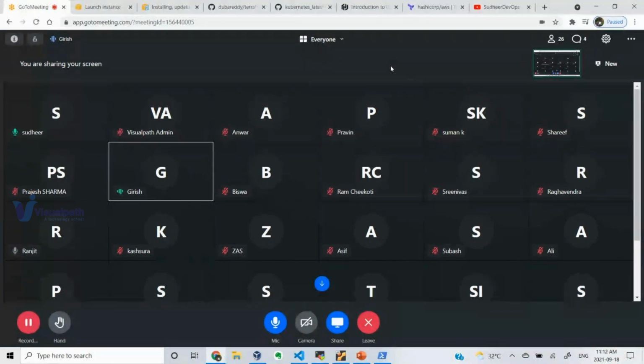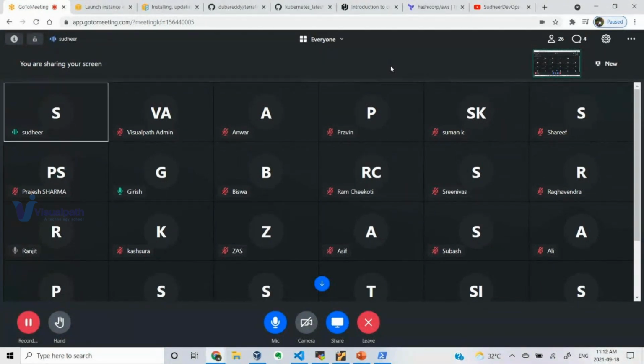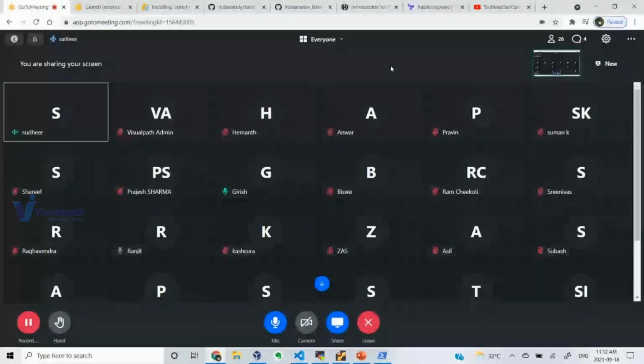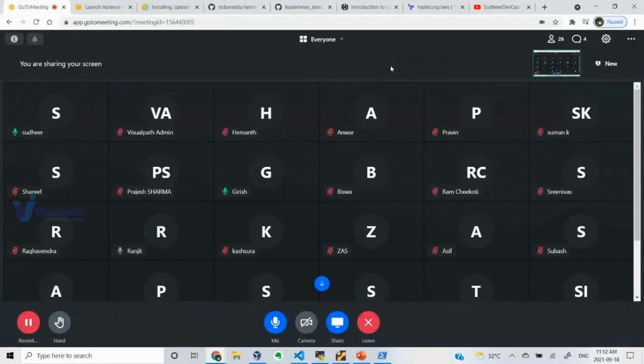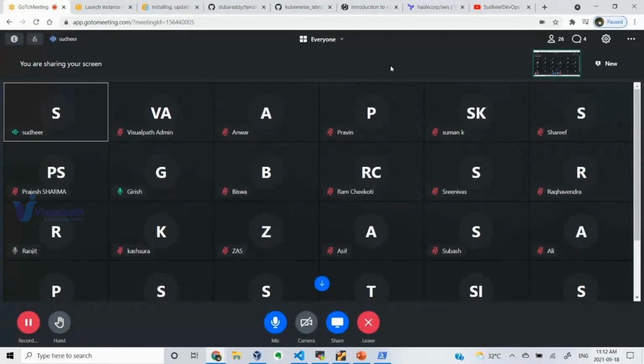Girish, if you don't mind, can I repeat the flow of what we are going to do? First we'll be creating AWS account, Azure account. Then we'll be creating our local workstation. Then we'll be using AWS provider, Azure provider to create the resources. Whatever concepts we have, we will be learning each and every topic in Terraform. The same concepts apply for whatever providers you use. We picked AWS and Azure because that is the current running cloud market.